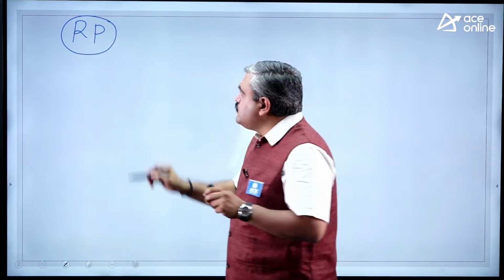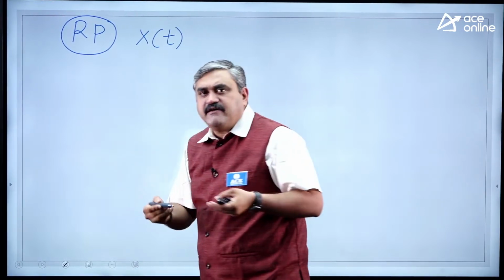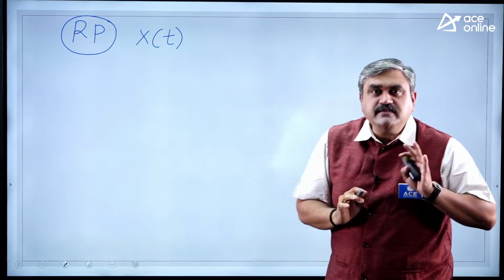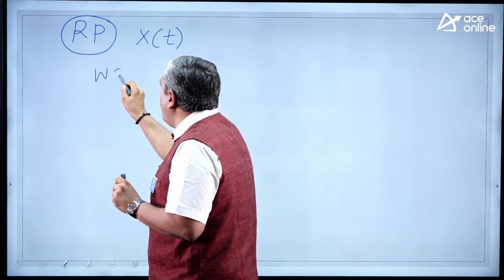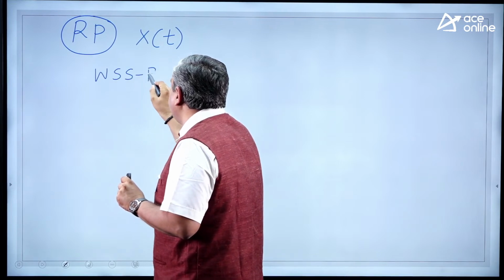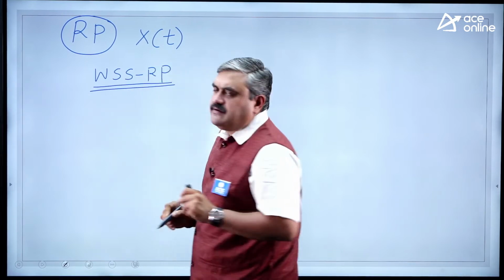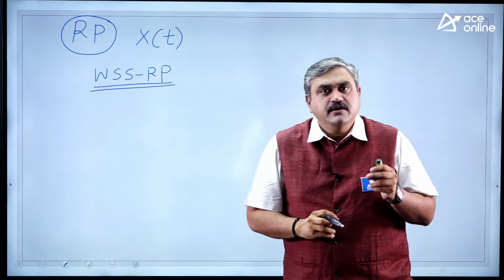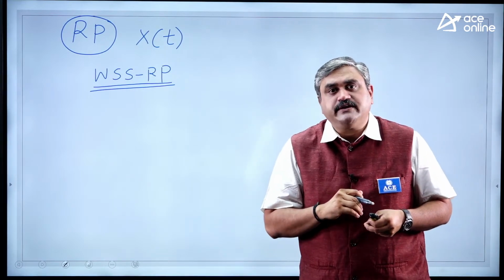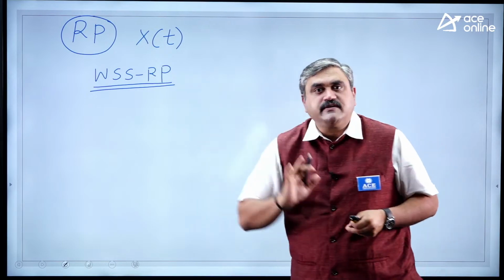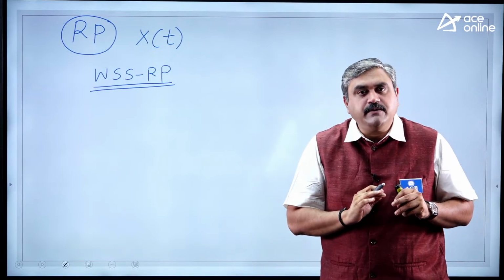Okay, so whenever you take a random process x of t, it is a function of time which will have a random variable. Under this random process, most of the time we will be concentrating on wide sense stationary random processes. What is the meaning, and why do we consider them as stationary random processes? Under this, what are the different examples you have and how to concentrate on that area? That is what we are going to discuss here. So this comes under the category of wide sense stationary random processes.